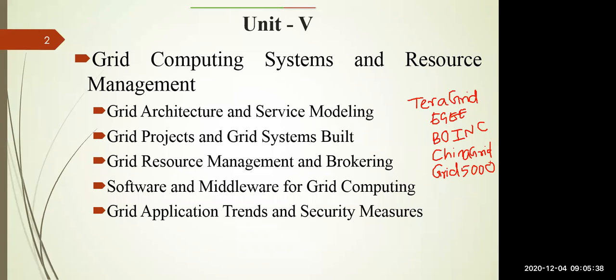In the third lecture, we are going to see the grid resource management. There is a broker which receives all the requests and assigns the requests to the grid resources based upon the requirement of the user, that we are going to discuss. Next, we are going to discuss some of the middleware. You know that middleware provides a feature that hides the internal details of the system, and the software that are required for grid computing.